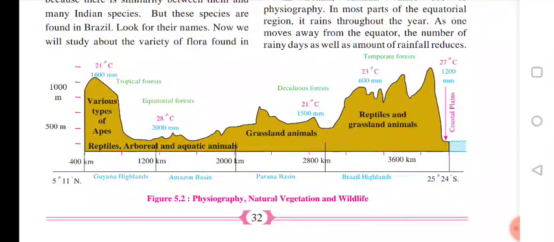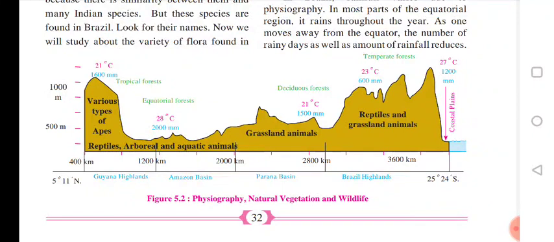The temperature is also given: Brazil Highland 23 degrees Celsius, Parana Basin 21 degrees Celsius, Amazon Basin 28 degrees Celsius, and Guiana Highland 21 degrees Celsius.